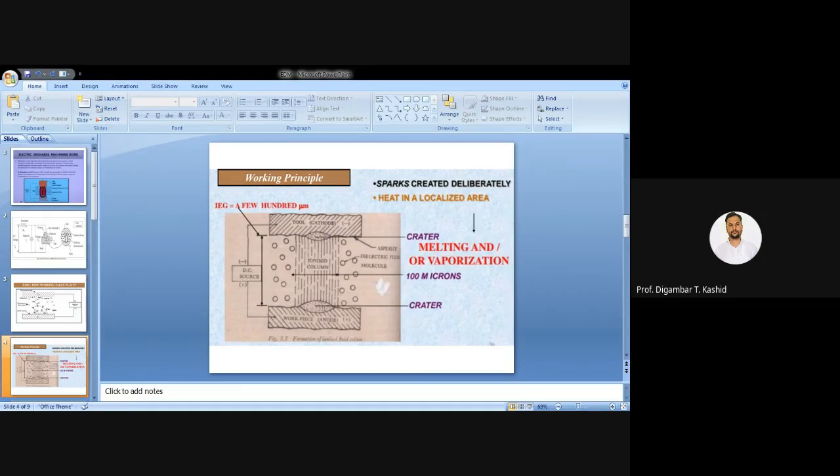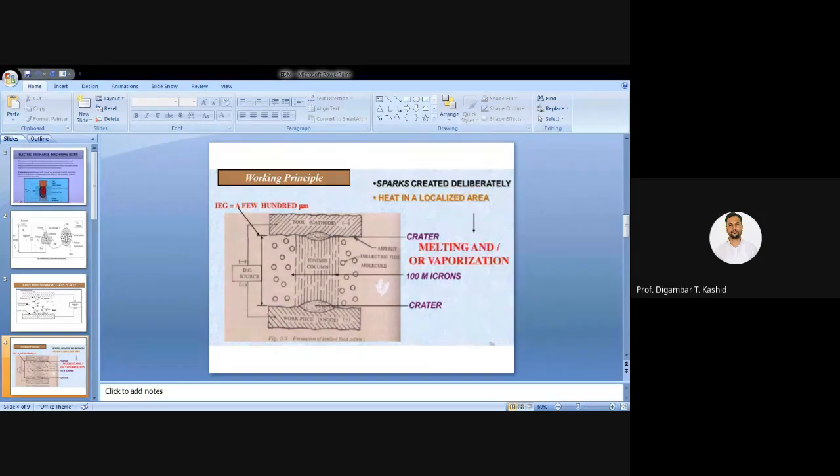So both the tool and the workpiece are immersed. Once again I am repeating that both your tool as well as workpiece are immersed into the dielectric fluid. So the machining goes on inside, meaning the total tool and workpiece are immersed into the dielectric fluid. Machining occurs inside the dielectric fluid only. The relaxation circuit, as I have mentioned, is called the RC circuit, in which your electrode, that means tool and workpiece, are both immersed into your dielectric fluid.